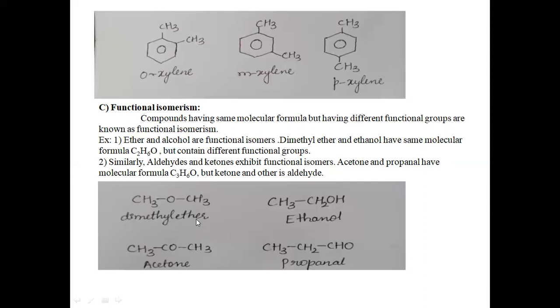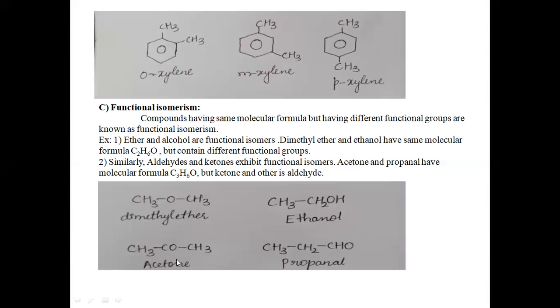Dimethyl ether is an ether. It contains the ether group as its functional group. Whereas ethanol is an alcohol. It contains a hydroxyl group as its functional group. Here the ether group is a functional group, whereas the hydroxyl, alcoholic group is the functional group in ethanol. So both have the same molecular formula but different functional groups.